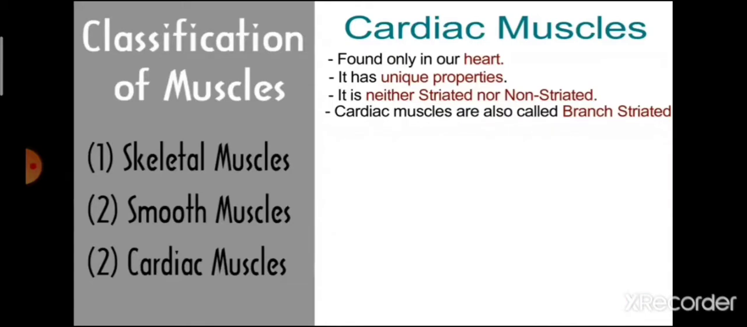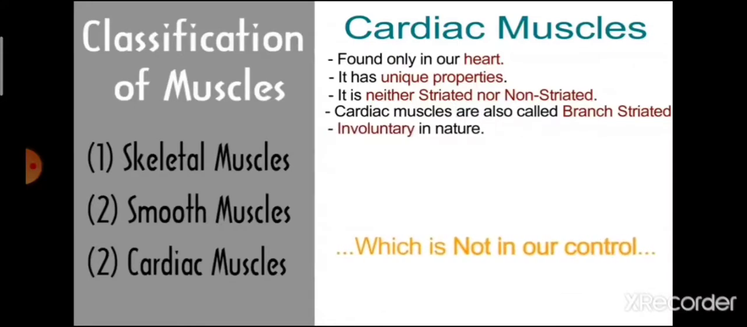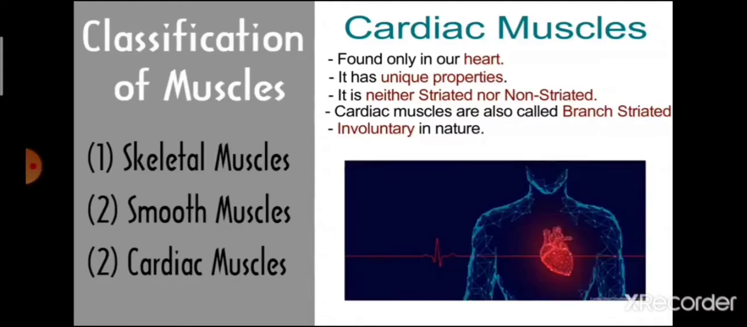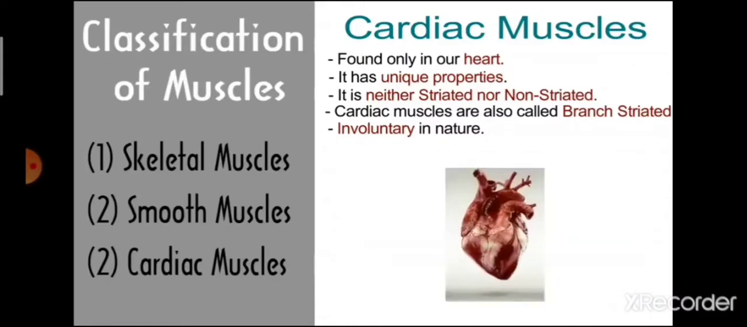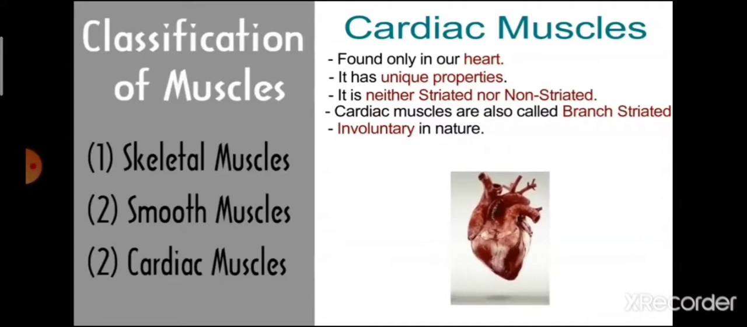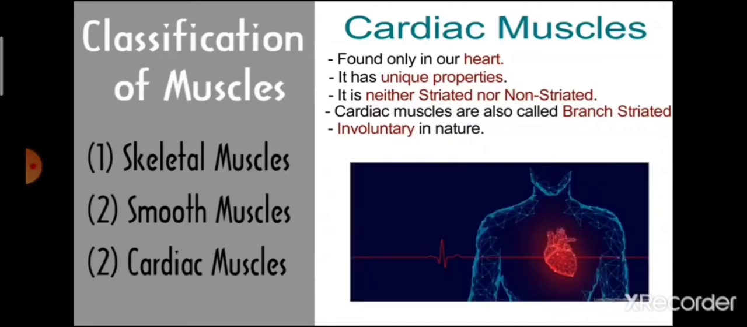It is involuntary in nature. For example, our normal heartbeat is 72 beats per minute. We cannot increase or decrease the heartbeat according to our own wish, but it can increase or decrease according to the situation. For example, after a workout, our heartbeat increases, but again it comes back to normal, but it is not possible with the skeletal muscle.